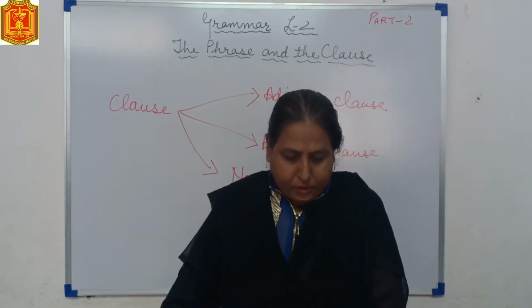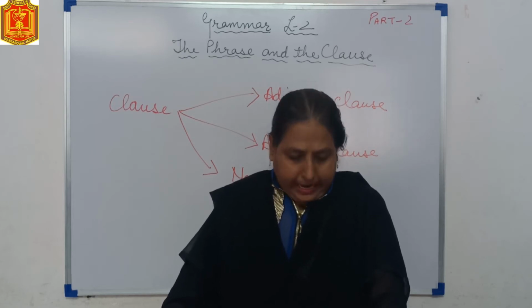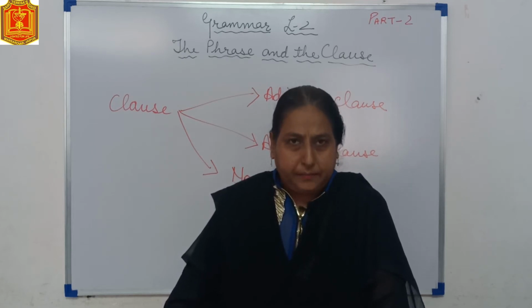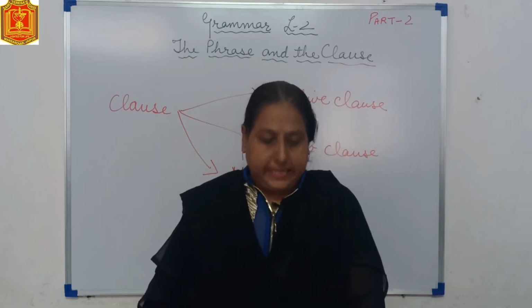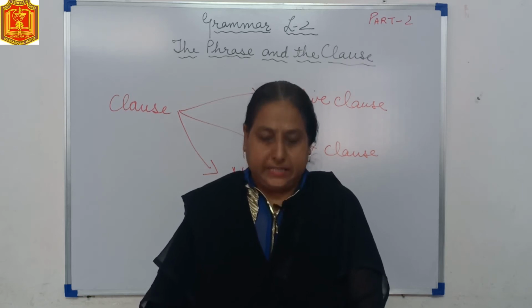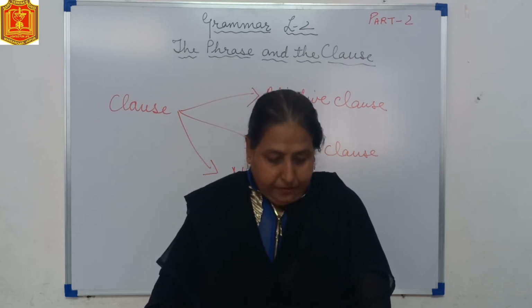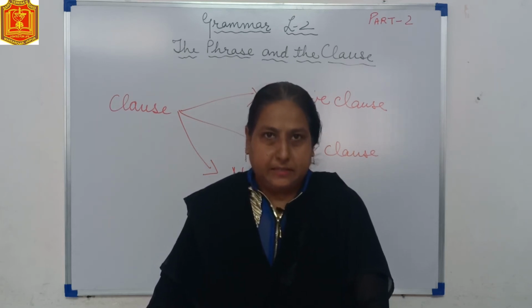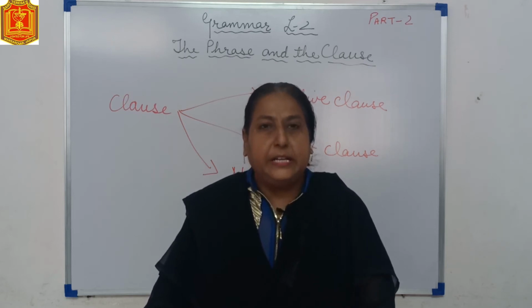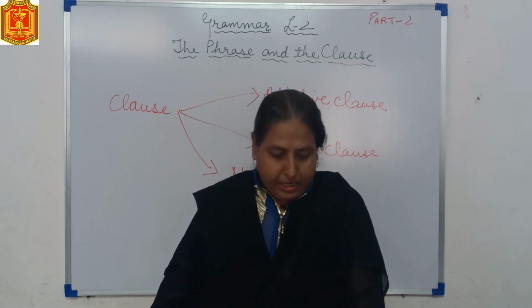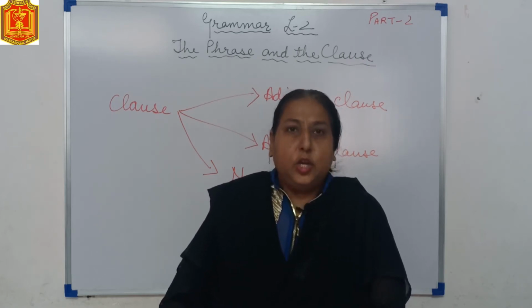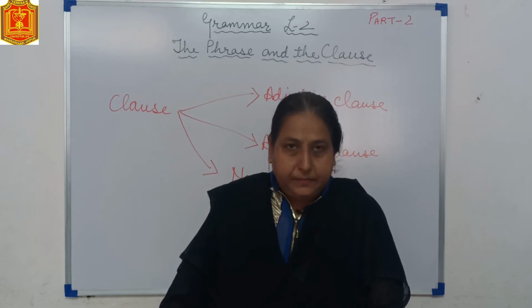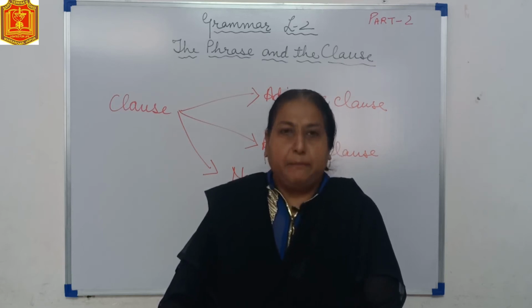Sentence number 1. You will get good marks if you work hard. Underline you will get good marks and circle if you work hard. Second sentence. When the teacher entered the class, everyone greeted him. Circle when the teacher entered the class. Underline everyone greeted him. Third sentence. You must wait here until I come back. Underline you must wait here. Circle until I come back.